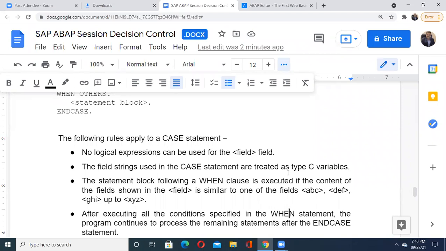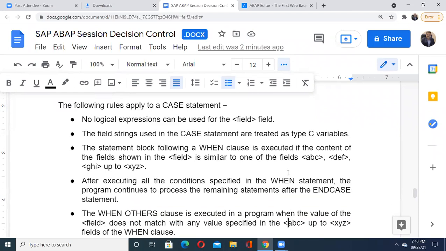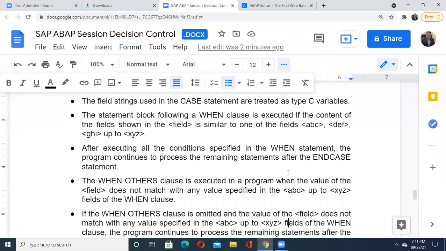So the when clause is executed if the contents of the field are similar to one of the values like abc, def, maybe ghi up to xyz, whatever has been given here. Then after executing the conditions specified in that when, the program continues to process the remaining statements after that end case statement. It directly goes to the end case statement.